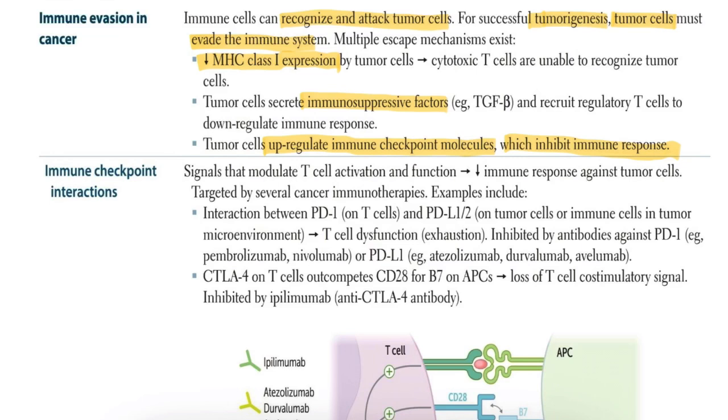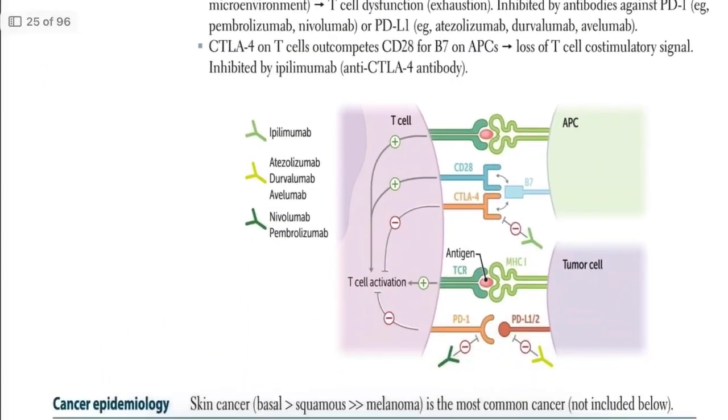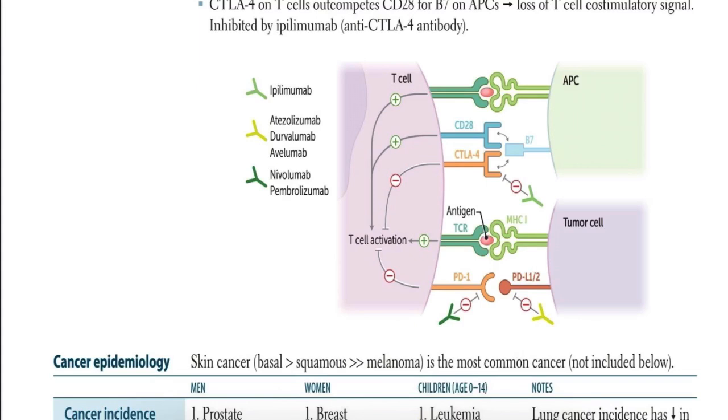So with this PD-L1, that ligand 1, we can easily find out that drugs like nivolumab and pembrolizumab block this checkpoint and reactivate T cells. Next one, the CTLA pathway, you can see here. This is the CTLA pathway. In the CTLA pathway, it competes with CD28 for B7 on APCs and inhibits T cell activation. Ipilimumab is a checkpoint inhibitor that blocks CTLA4.